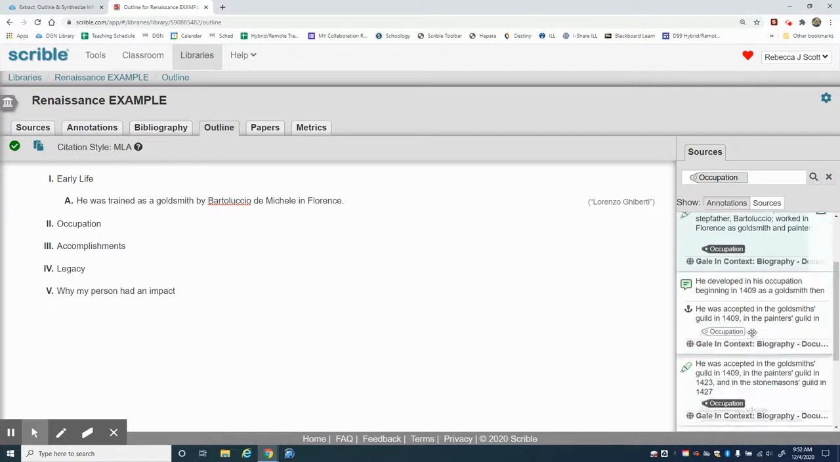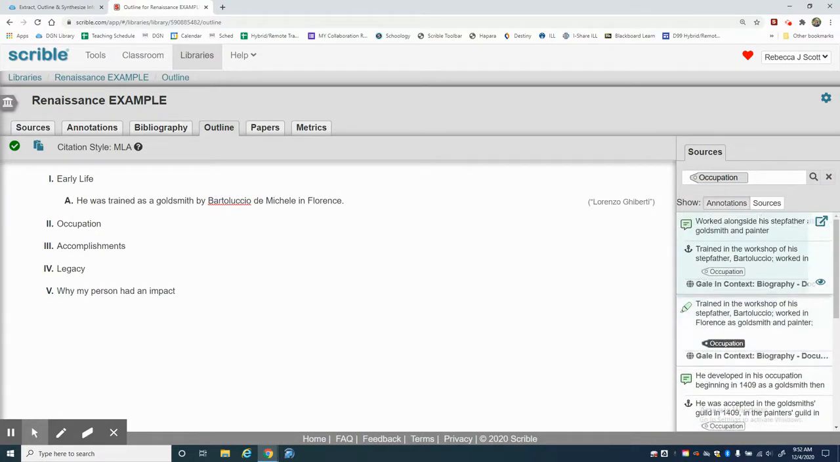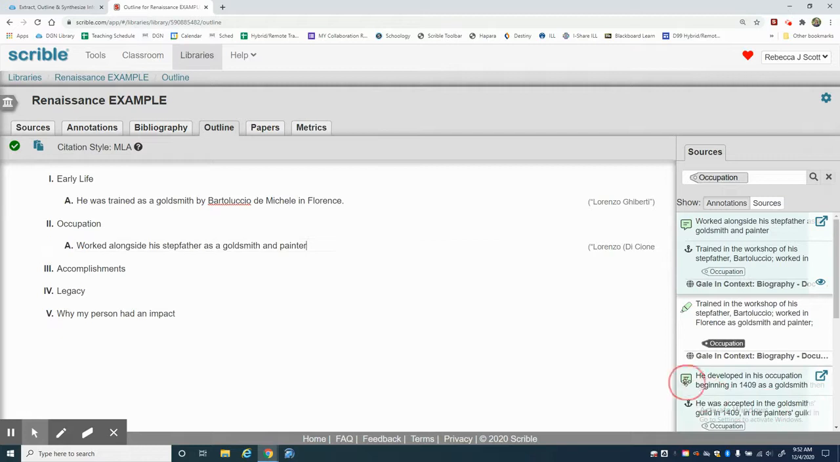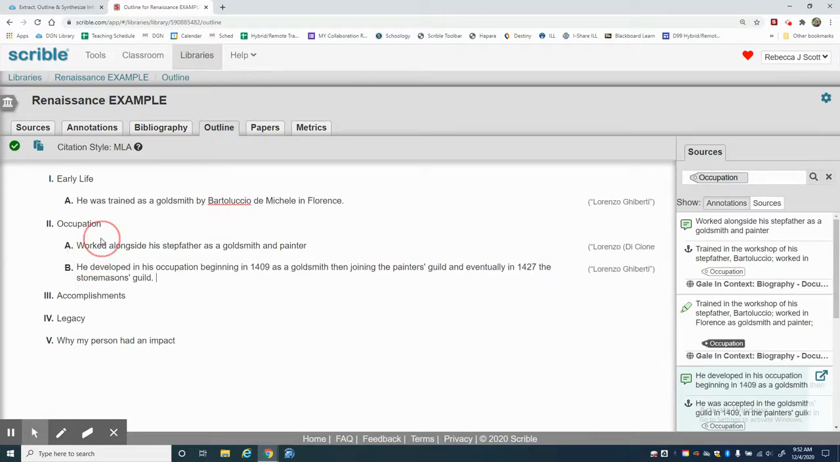And now I see my results here. And again, I'm going to take the results that have my comment bubble, drag it underneath that topic, and I'll grab the other one and make that a B underneath the topic. So I want that to be the letter B, not a number 1. I want it to be the same distance as the A.